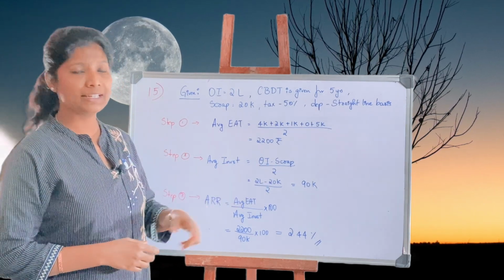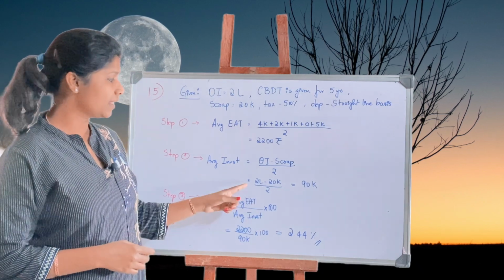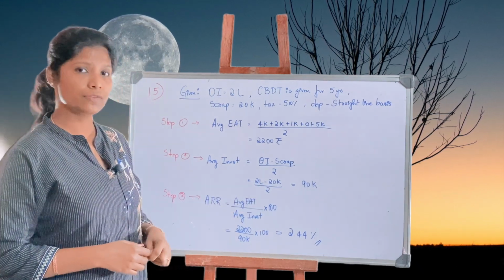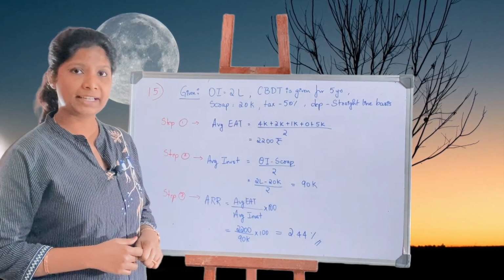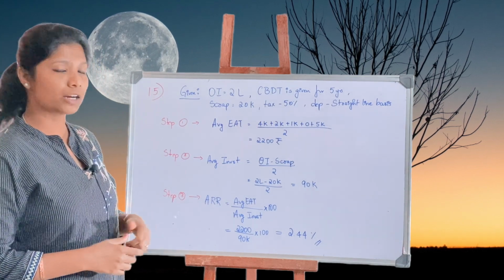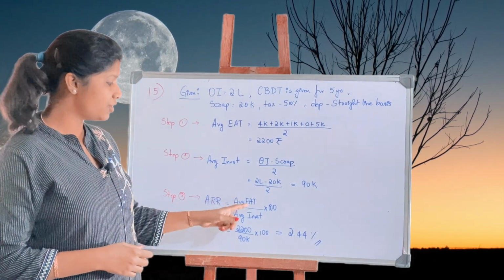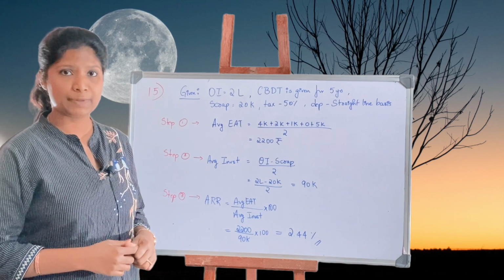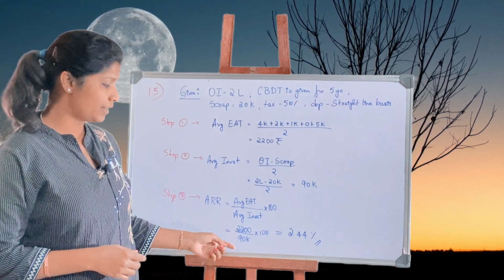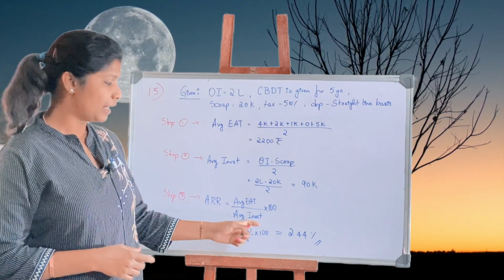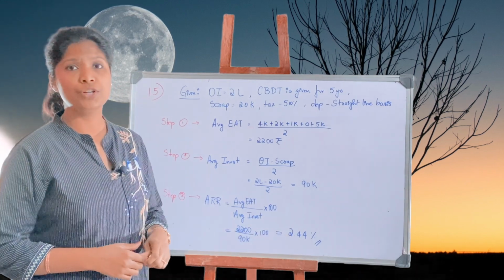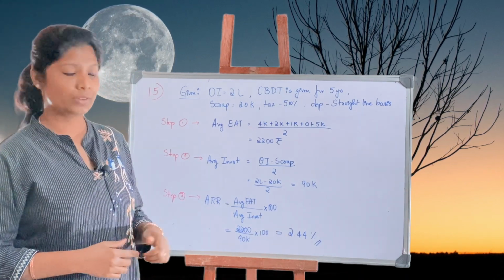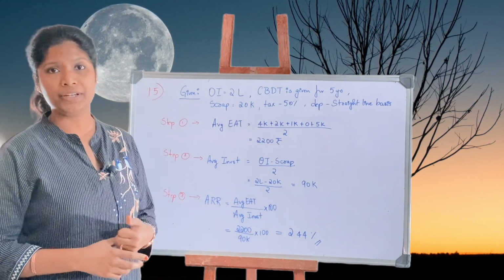So OI minus scrap divided by 2, that is 2 lakh minus 20,000 divided by 2 comes up to 90,000 rupees. The last step, accounting rate of return, average EAT divided by average investment into 100, 2,200 divided by 90,000 multiplied by 100 gives you 2.44%. So the ARR stands at 2.44.